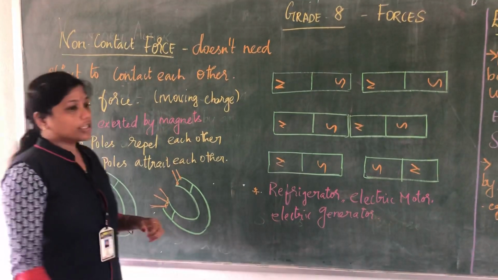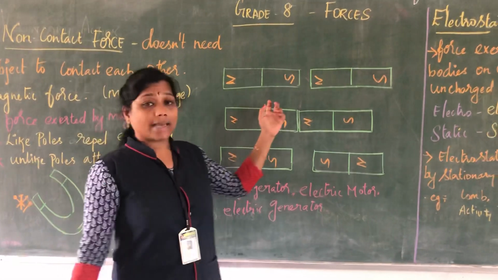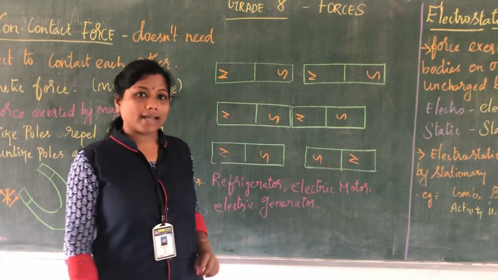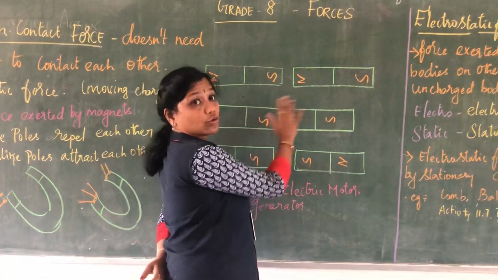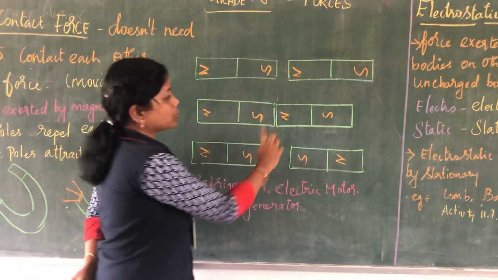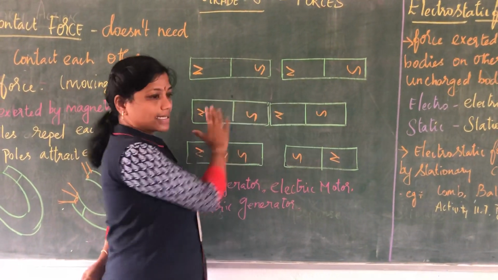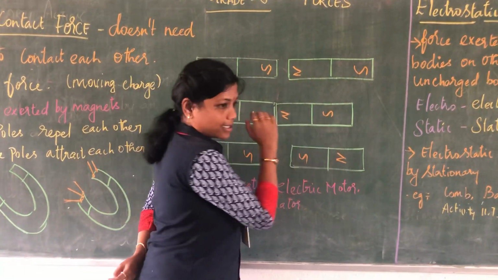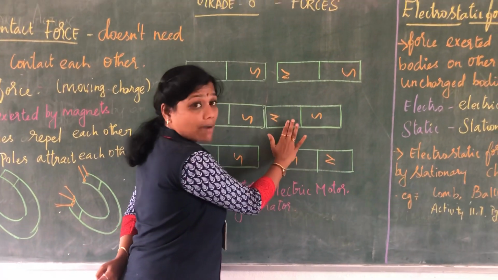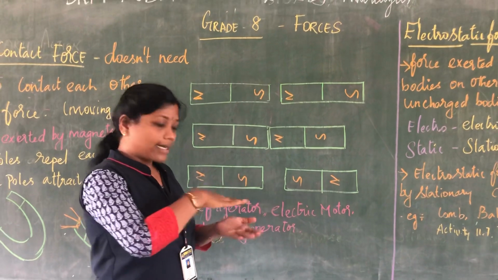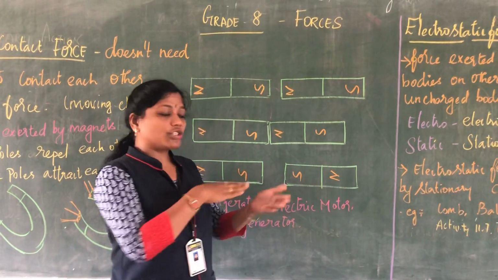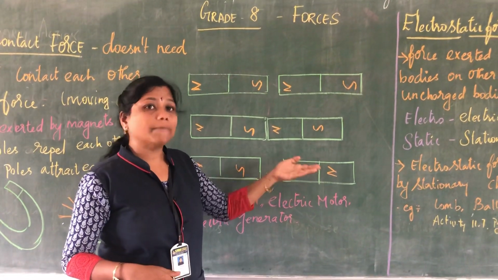Here I am going to take an example with bar magnets. Assume this is a bar magnet. I have taken two bar magnets. I am going to place one bar magnet this side and another bar magnet this side, and keep this bar magnet under a pencil, just to help you understand.